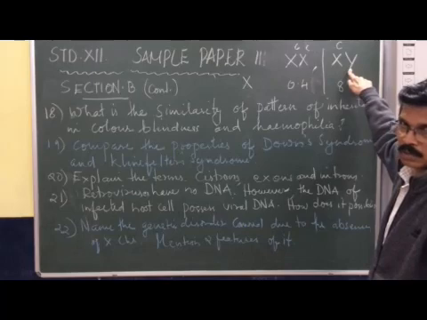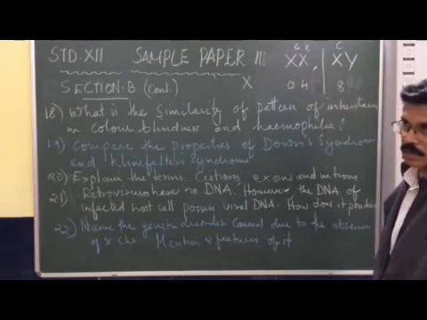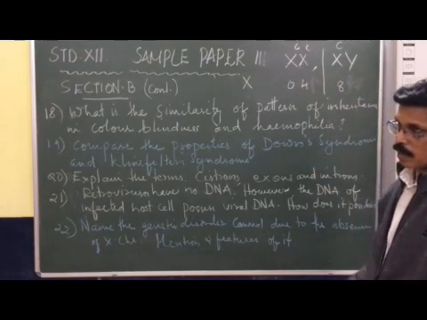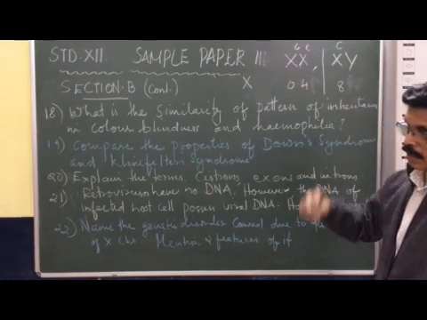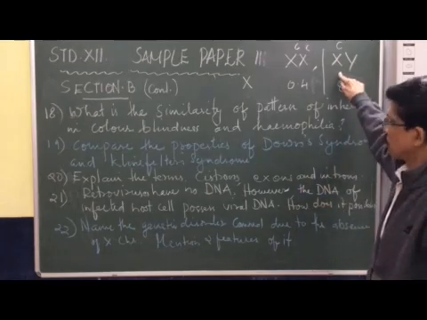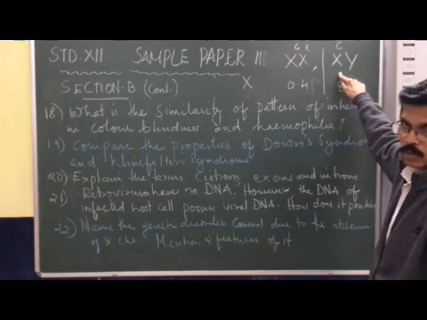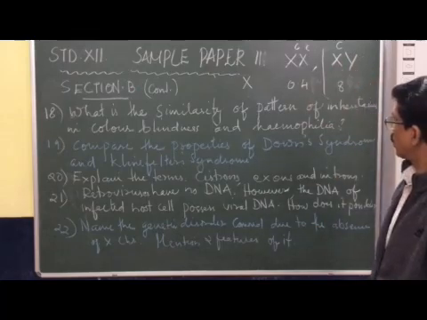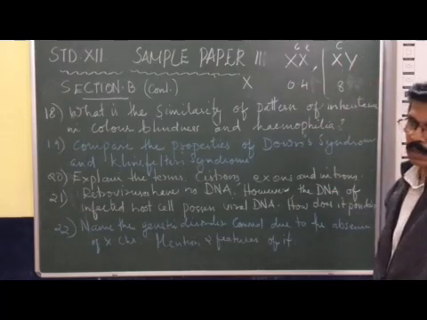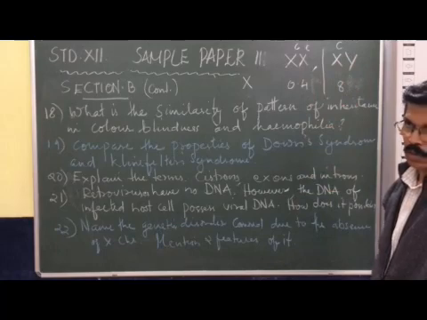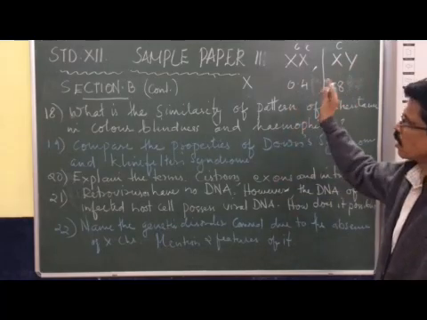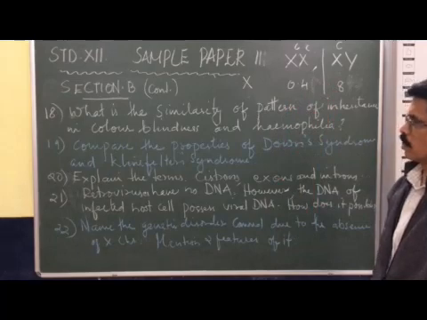So the father will not pass the X chromosome to the son, only to the daughter. So the son becoming color blind does not depend on the father being color blind. This type of inheritance we have to understand.